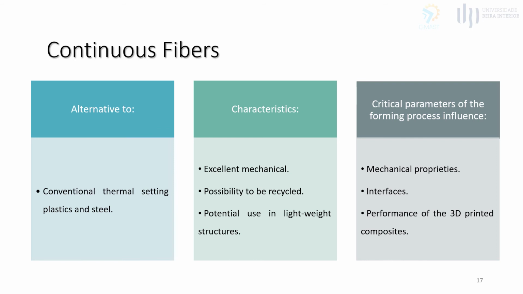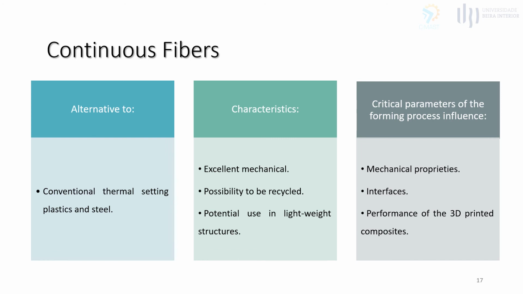An alternative to the conventional thermosetting plastics and steel is the use of continuous fiber reinforced thermoplastic composites. These materials have excellent mechanical performance, the possibility to be recycled, and potential use in lightweight structures. To create these materials, continuous carbon fiber and PLA filaments are used and simultaneously fed into the 3D printer.